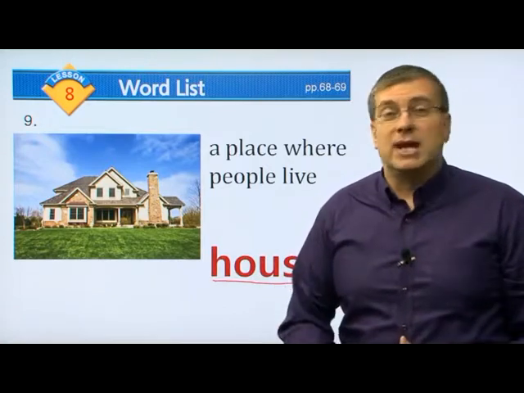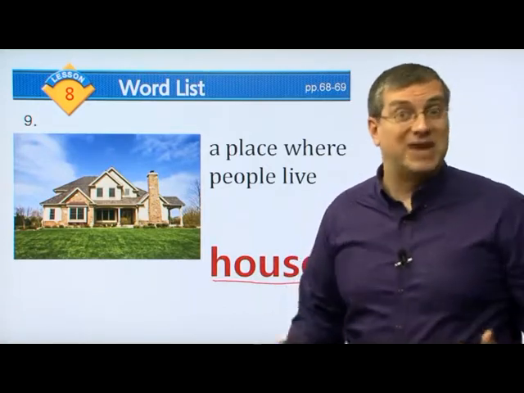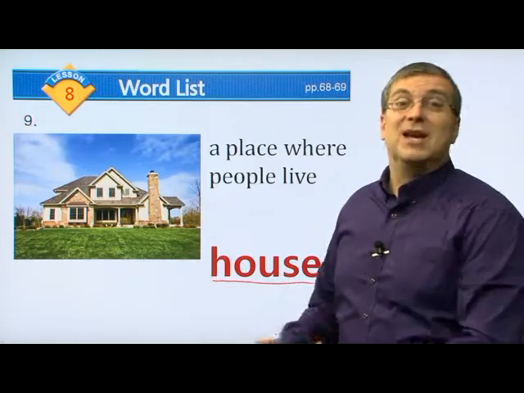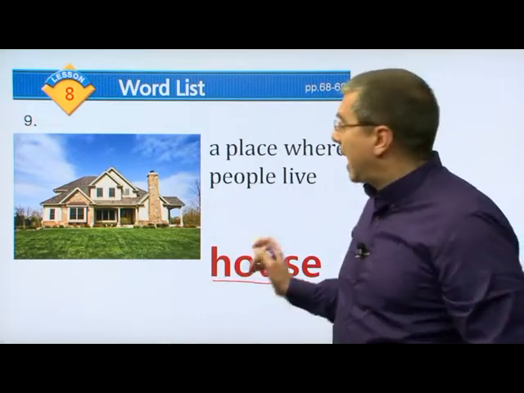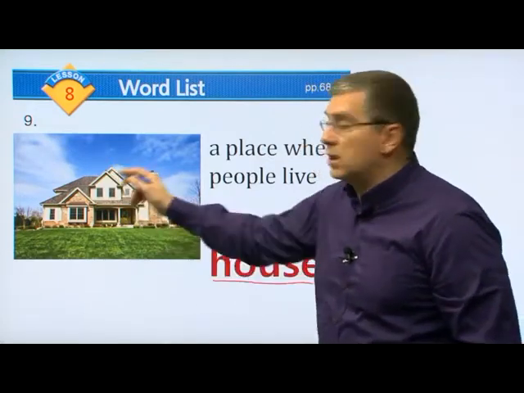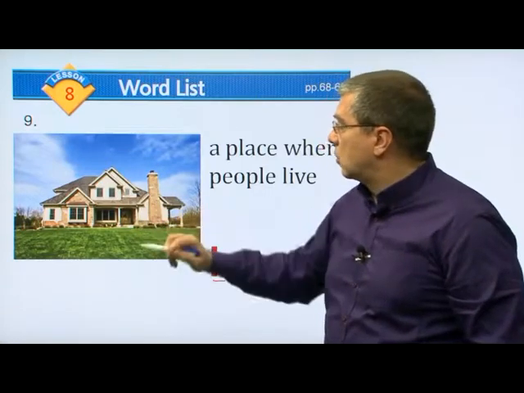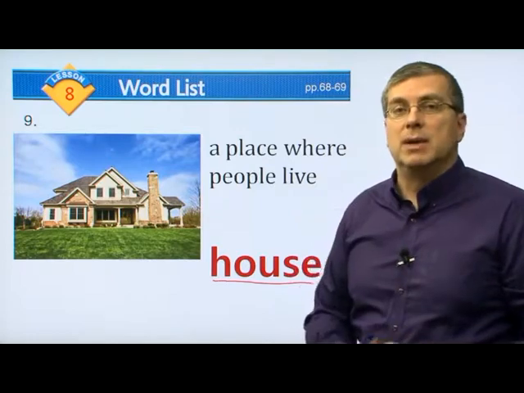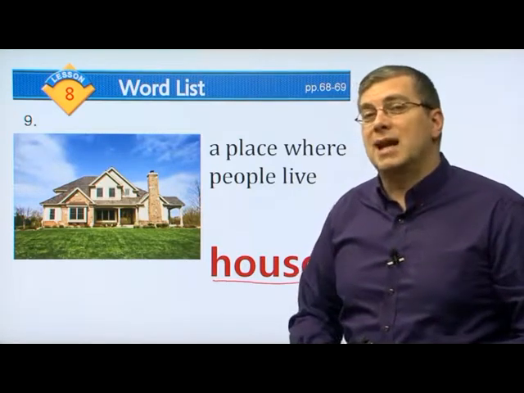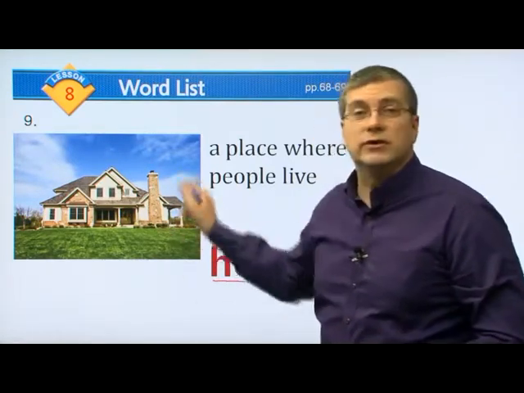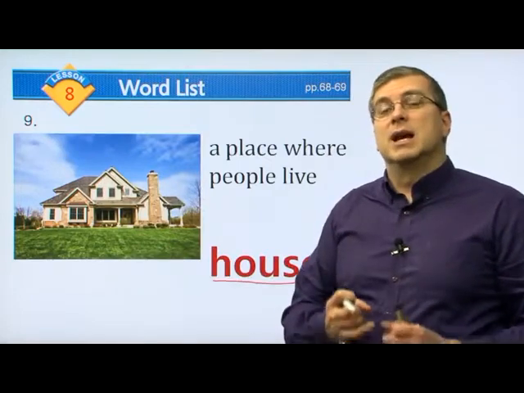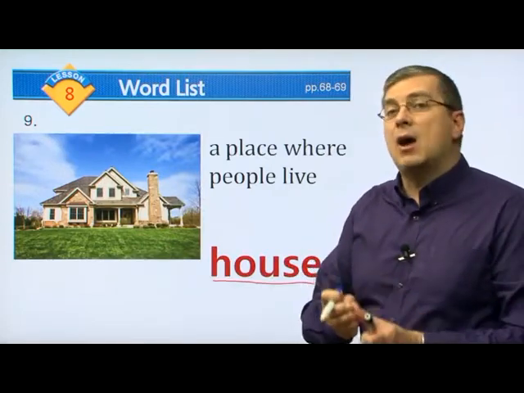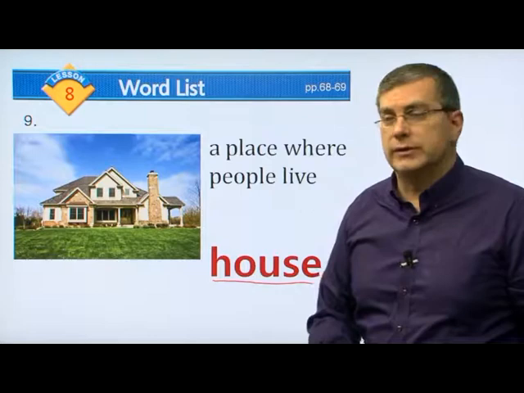People can live in an apartment. They can live in a tent. They can live in a cave. Those are all homes, right? But a house is something that's built like this, right? It has doors. It might have a chimney. It has walls that were built by people. So we've seen a lot of different types of shelters because this is also a shelter. So we've seen nest, cave, house. These are all shelters. Okay.